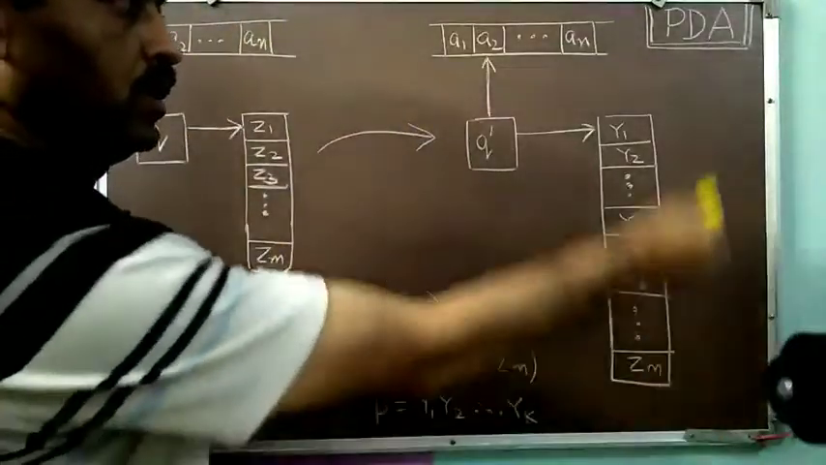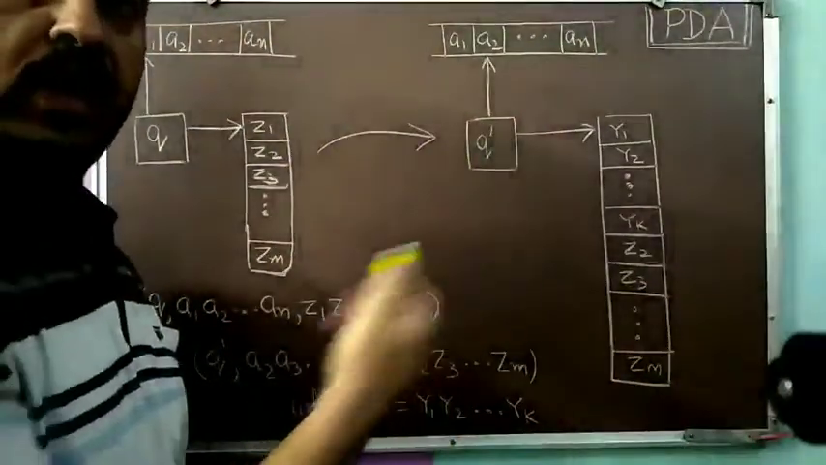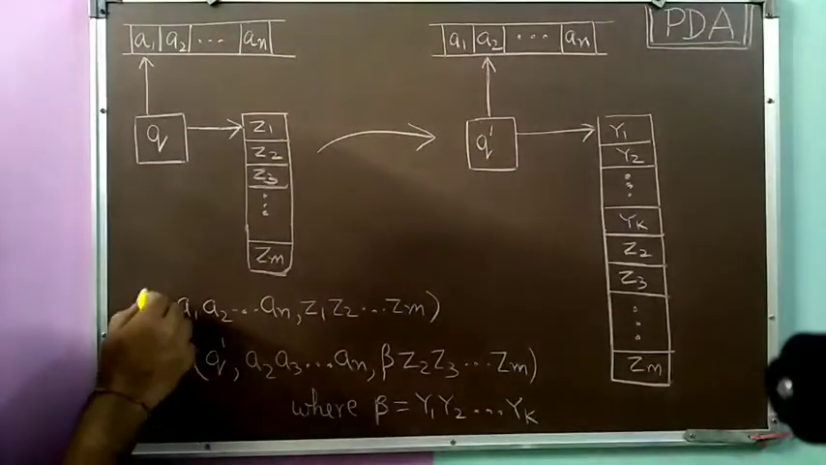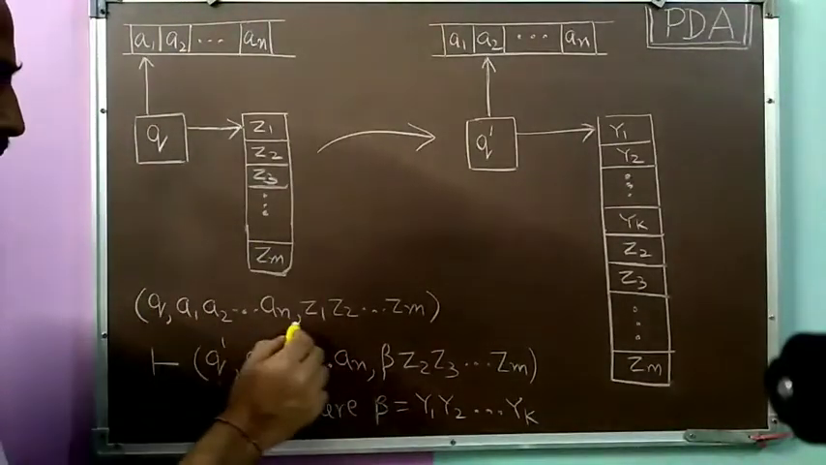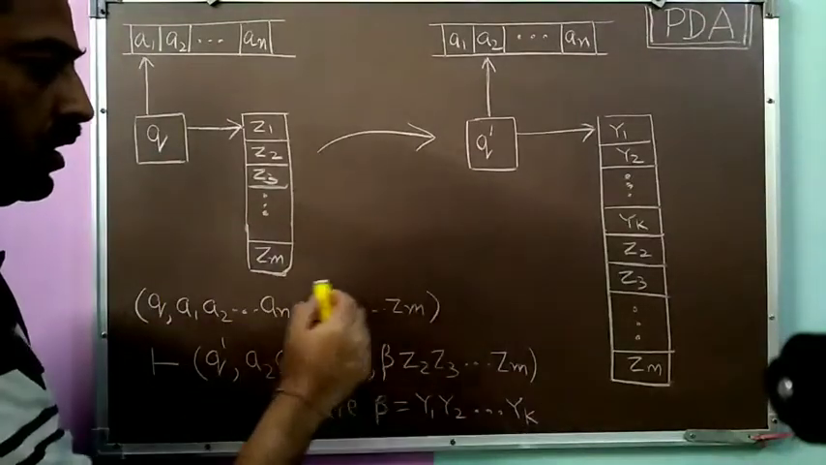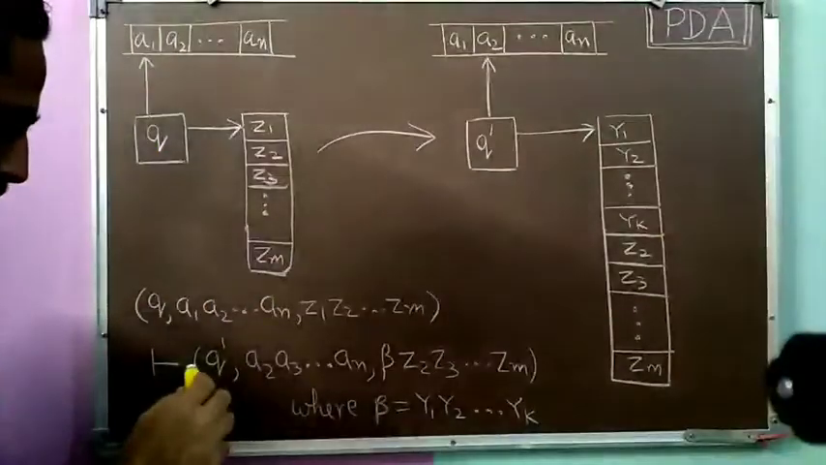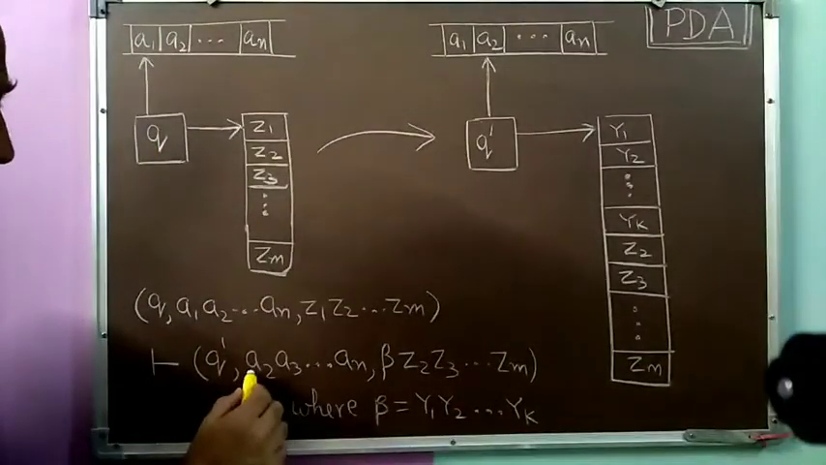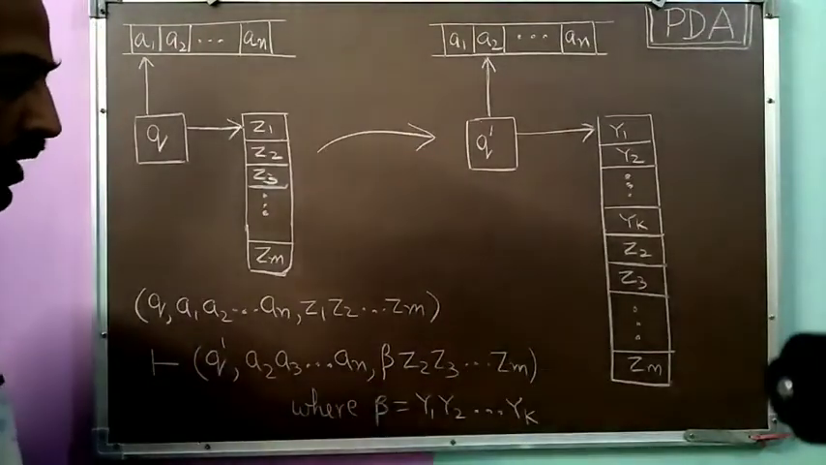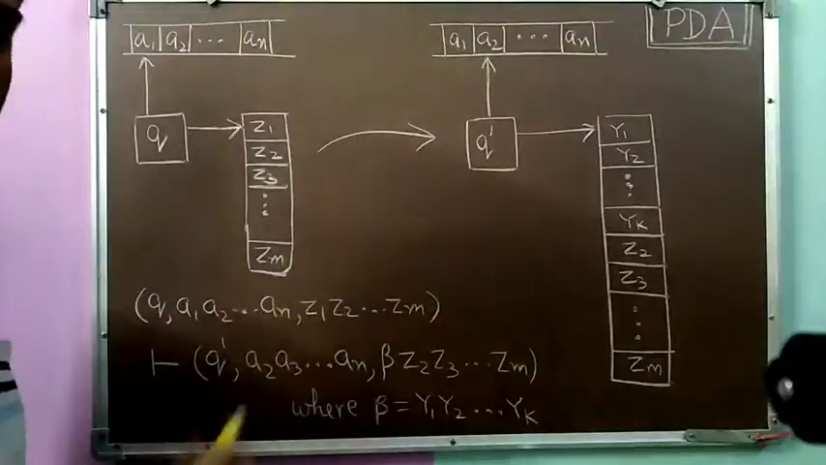Now this picture will illustrate in a better manner the move relation which we have discussed just now. We are again taking the same move operation, that is we are in the state Q. The input string remaining to be processed is A1, A2 and so on up till An, and Z1, Z2, Z3 and so on up till Zm are on the pushdown store. So it moves to Q dash, A2, A3, An and beta Z2, Z3 and so on up till Zm, if beta is equal to Y1, Y2 and so on up till Yk. This is the previous one which we have just discussed.